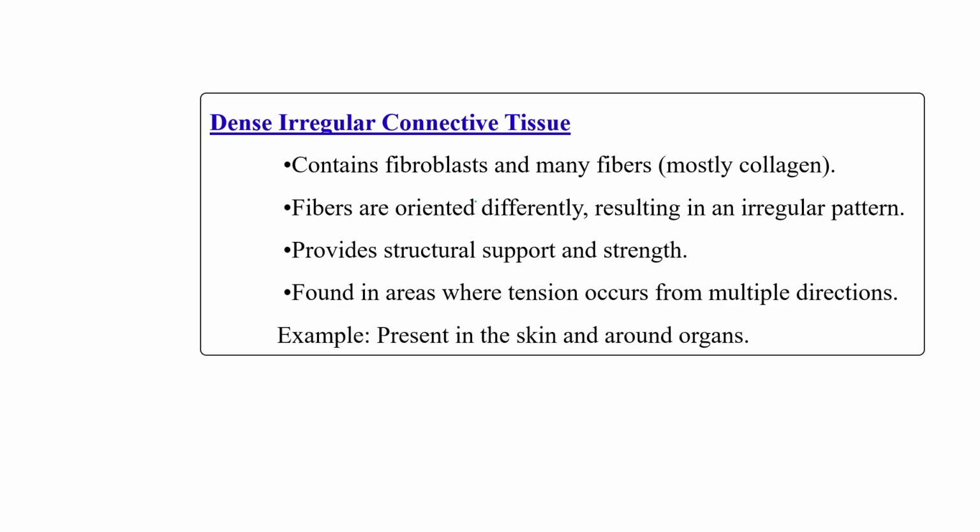And dense irregular connective tissue, as I already told you, is made up of fibroblasts and many fibers, which are known as collagen. These fibers are differently oriented, meaning they are present in an irregular pattern. And they provide support and strength. These are found in areas where tension occurs from multiple directions. So these are present in the skin and around different organs.